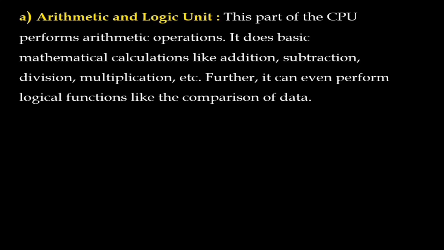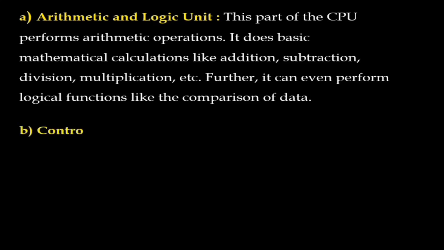So this is called the arithmetic and logic unit. Arithmetic operations mean addition, subtraction, division, multiplication, and logic operations mean logical functions as well as comparisons of data.